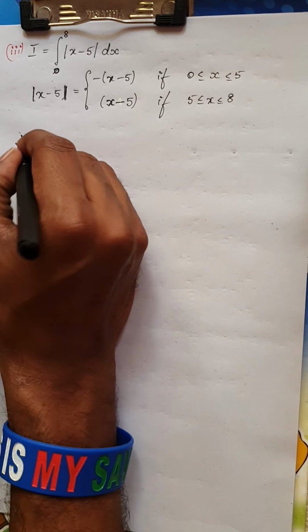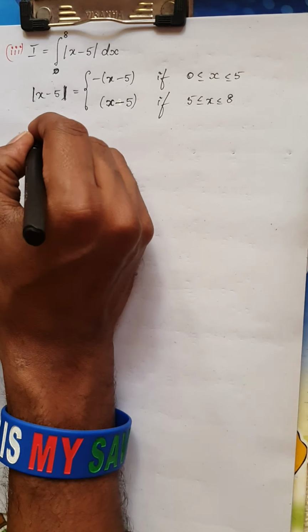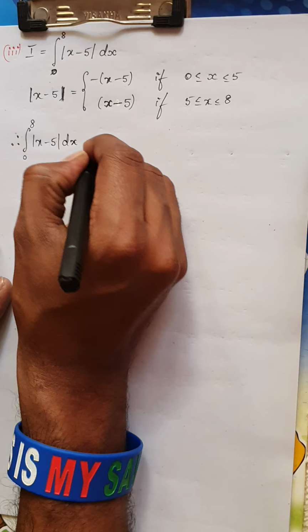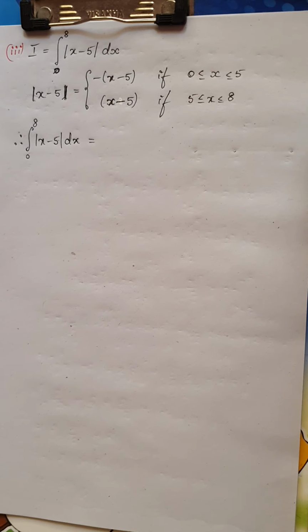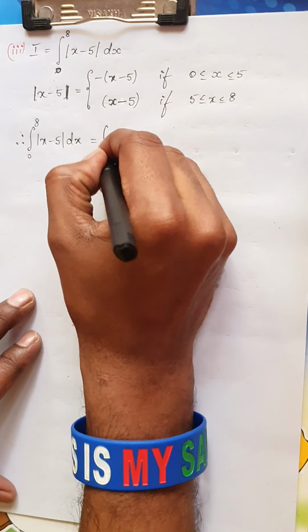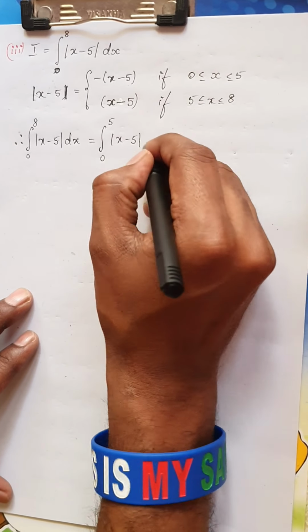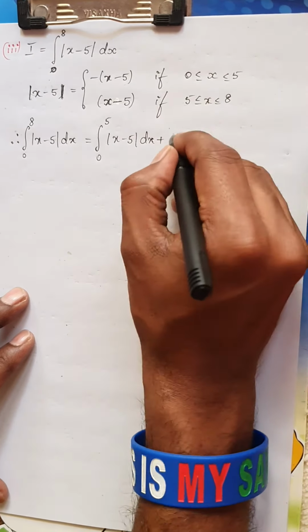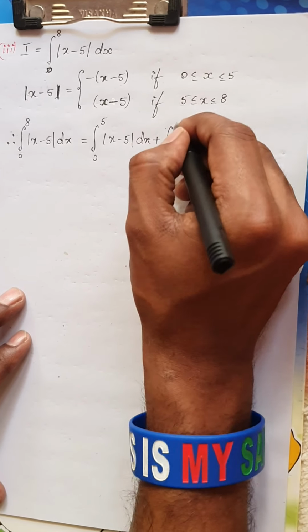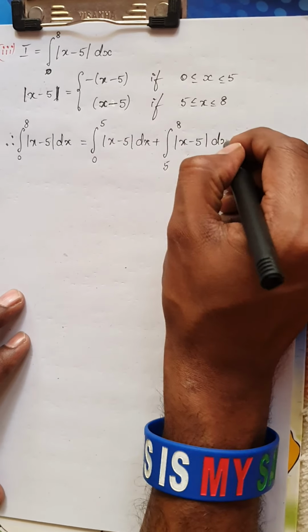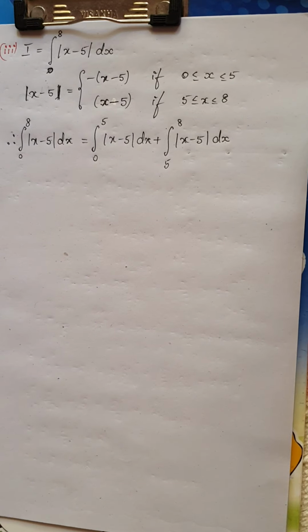Therefore, integral from 0 to 8 modulus of x minus 5 dx is nothing but, splitting the integral, you will get 0 to 5 modulus of x minus 5 dx plus 5 to 8 modulus of x minus 5 dx. Okay, so see what happens now.